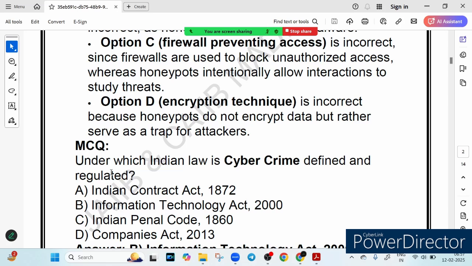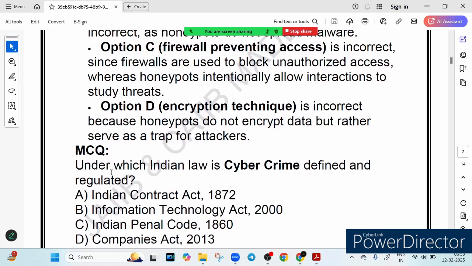So let's answer it. Option A says Indian Contract Act 1872. Option B says Information Technology Act 2000. Option C says Indian Penal Code 1860. And option D says Companies Act 2013. So take a moment to think. Got your answer? Let's analyze each option one by one.